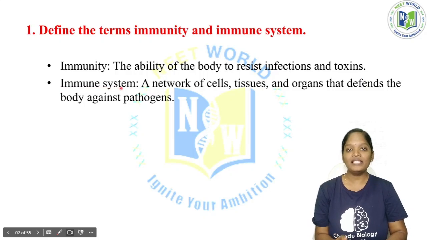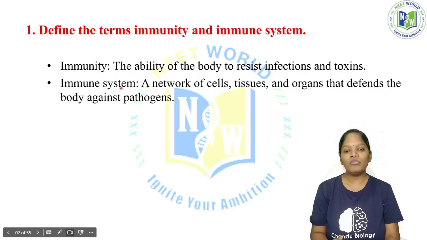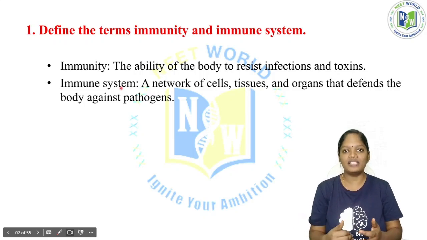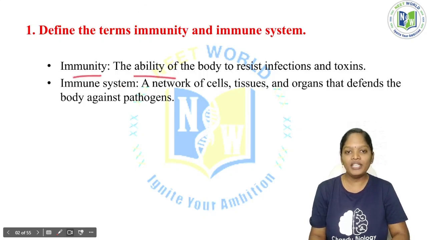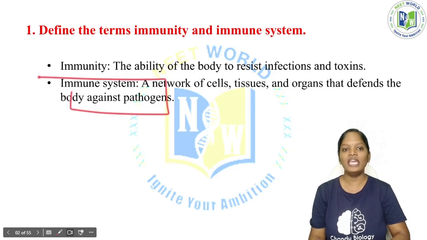There is not a big difference between the words immunity and immune system. It is a slight difference. The ability of a body to resist infection is called immunity, and the entire system, the cells, tissues and organs involved in the immunity process, we call the immune system. So immunity means the ability of a body to resist infection and toxins. The immune system is the network of cells, tissues and organs that defend the body against pathogens.